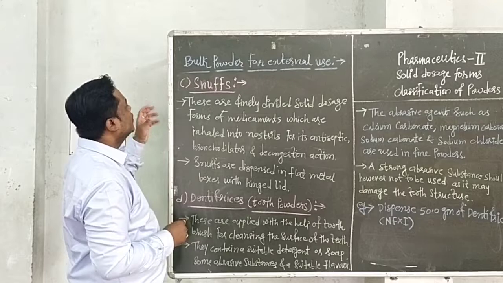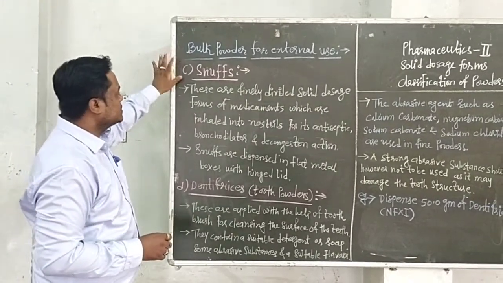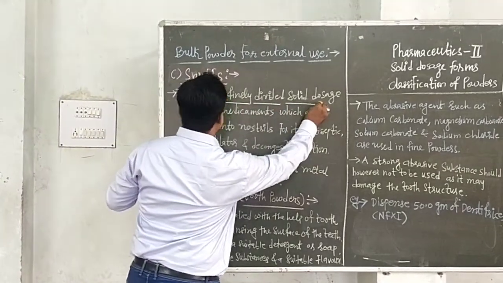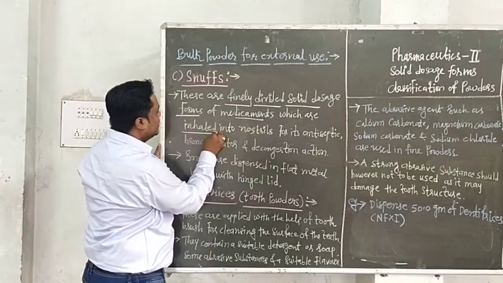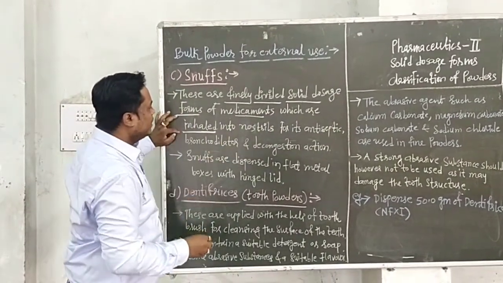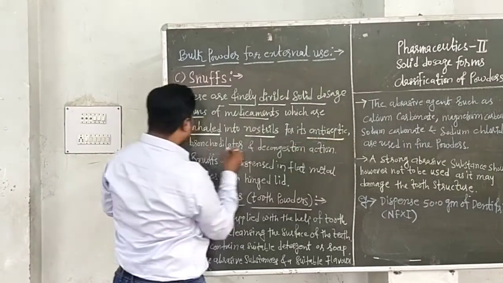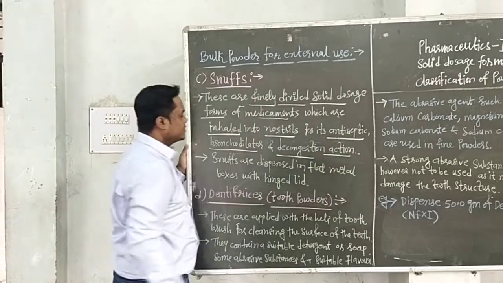Then the third type of bulk powder for external uses is snubs. Then we have to see what snubs are. These are the finely divided solid dosage forms of medicament which are inhaled. It is important. Which are inhaled into nostrils for its antiseptic, bronchodilator and decongestion action. It is called snubs.